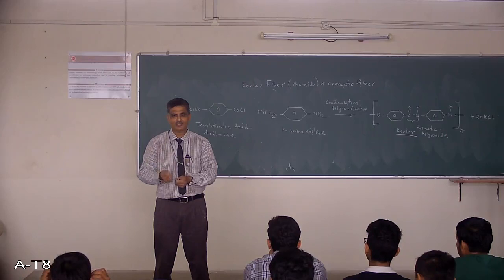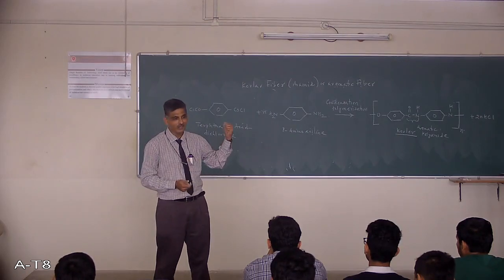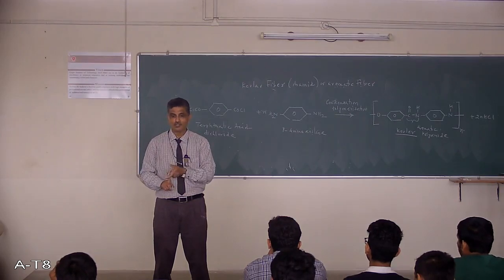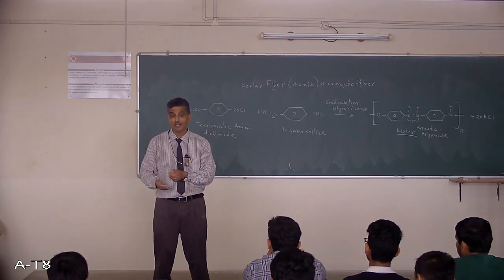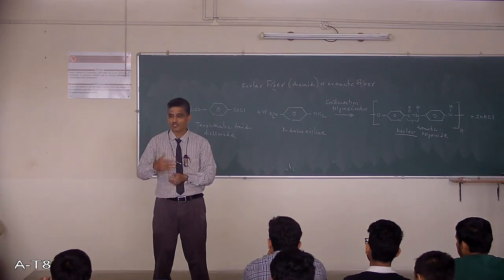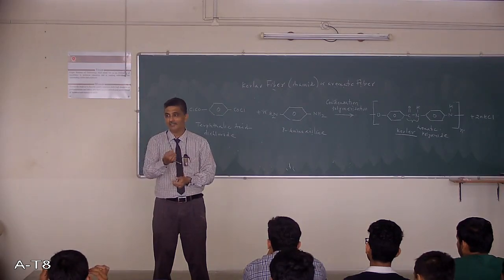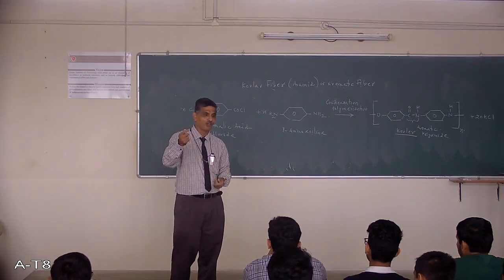Your tennis rackets, golf clubs, badminton rackets and all, the fiber which is used for making those rackets is Kevlar. So in all sports goods where you require better strength, there is no choice, and that's why rackets are costly. Sometimes carbon fiber is used, which is costlier than Kevlar, because the racket is made out of composite material where carbon is used as a fiber, whereas if Kevlar is used as a fiber, it is less costly. The carbon fiber costs more.